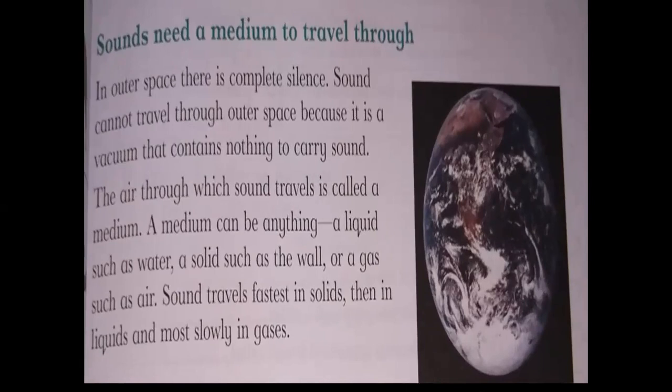The air through which sound travels is called a medium. A medium can be anything: a liquid, such as water, a solid, such as a wall, or a gas, such as air. Sound travels fastest in solids, then in liquids, and most slowly in gases.